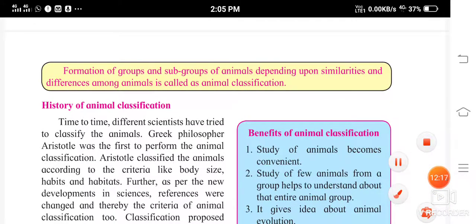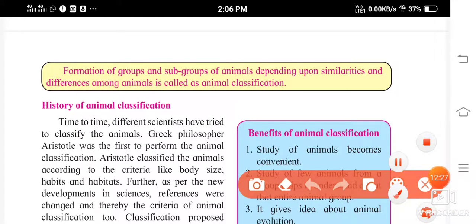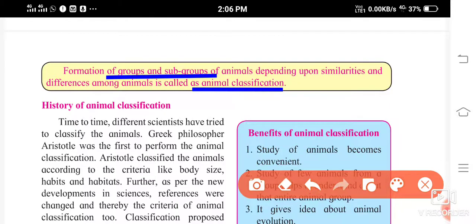Now, the formation of groups and subgroups of animals depending upon similarities and differences among animals is called animal classification. This definition of animal classification is very important: formation of groups and subgroups of animals depending upon similarities and differences.